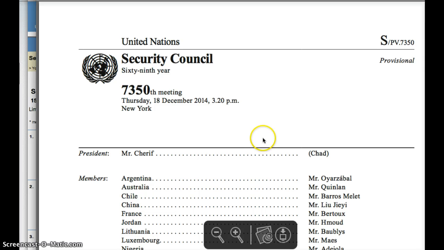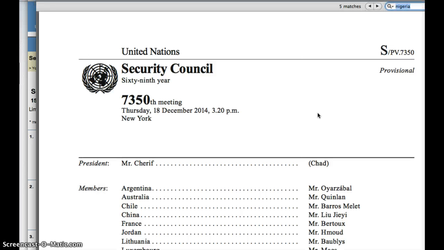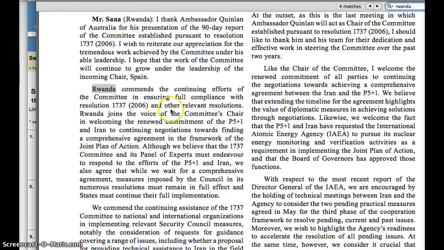And hopefully it's going to open up and not keep us waiting too long. Come on, let's go. It's a little bit slow. Okay, when you get to it, ooh, it's opening, yay. So you'll see the actual speech of what happened. And once again, you're going to make a lot of use of the Command F key. We were going to look at Rwanda. And look, it takes you right to the speech and exactly what Mr. Sana said about weapons of mass destruction.